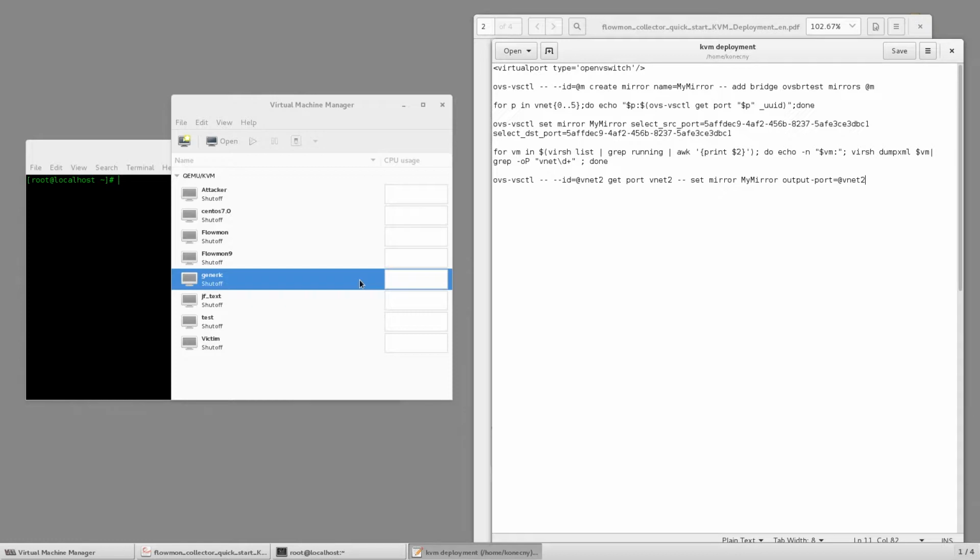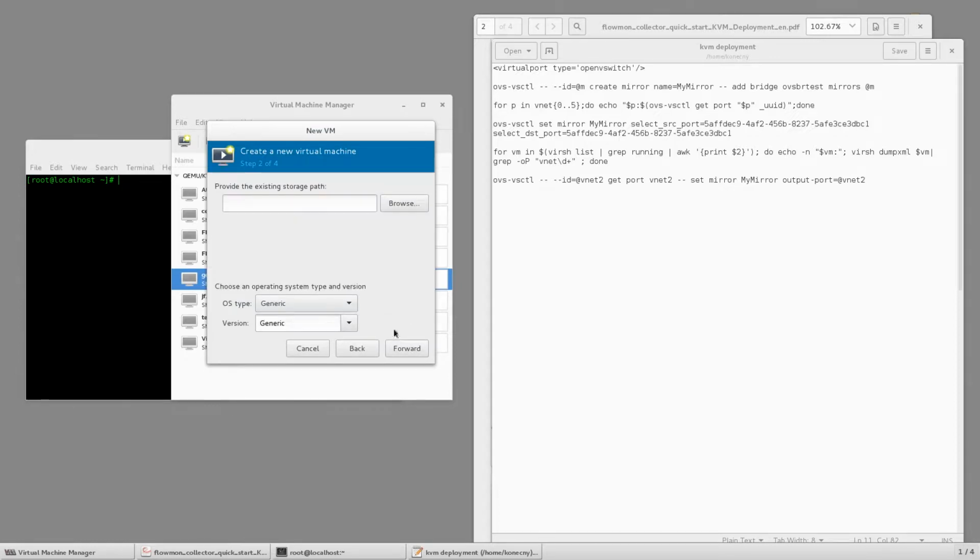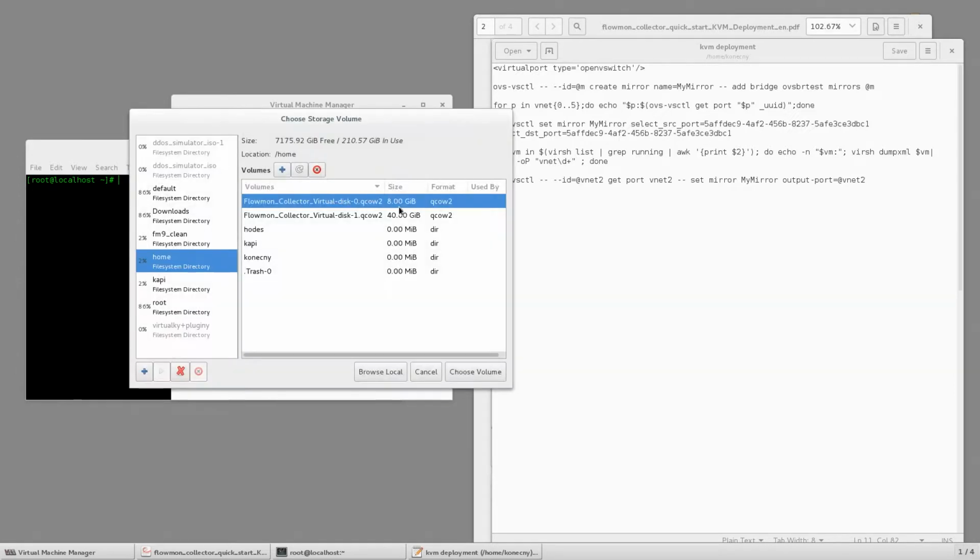The first step is to download disk images from Flowmon support portal. And after we do that, we can simply go ahead and create new virtual machine. So we're now in Virtual Machine Manager. Let's hit File and New Virtual Machine. We'll choose Import Existing Disk Image, which is the one that we've downloaded. Let's browse for it and choose it.